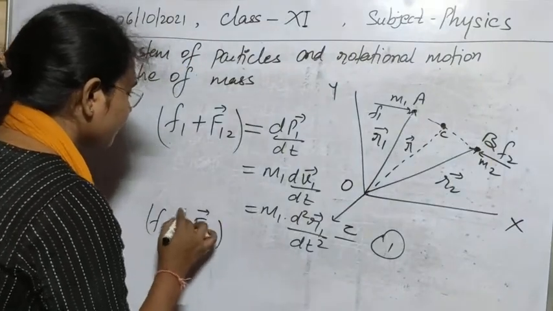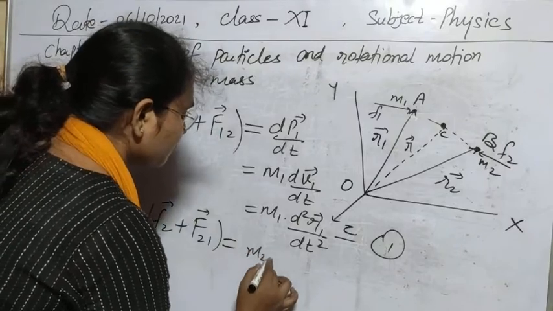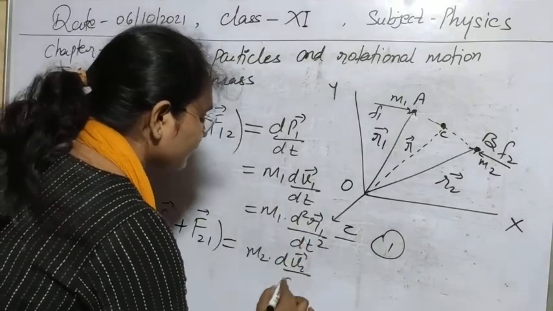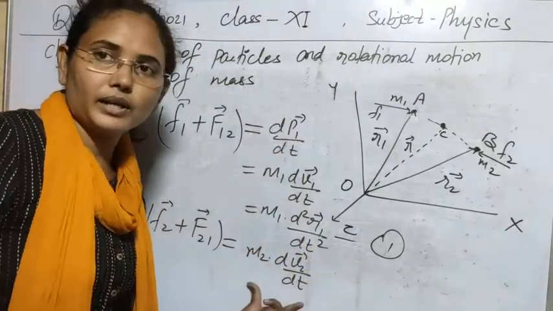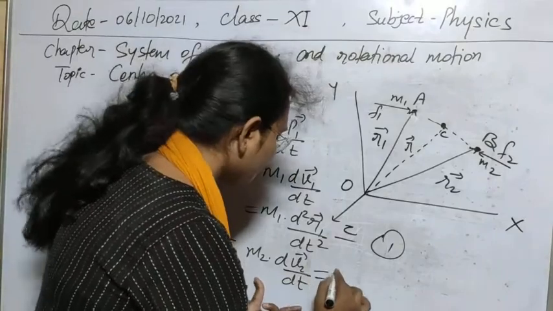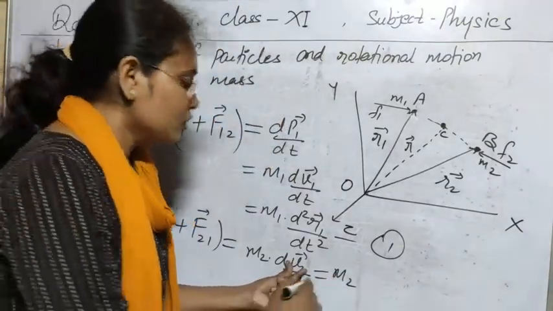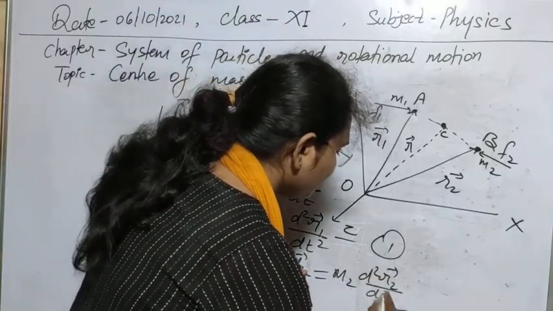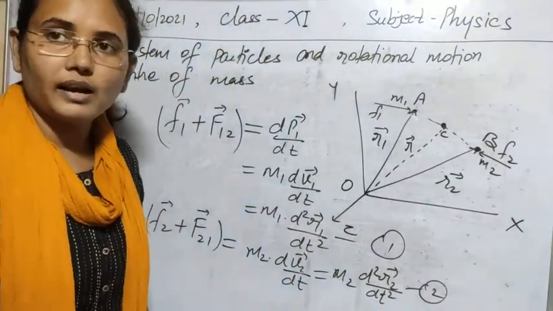So this will now be equal to m2 dv2 by dt. Similarly, from here you can use dp2 by dt and formulate this line. Now if you write the value of v2, that is dr2 by dt, you will find m2 d2r2 upon dt2. This is our equation 2. So these two things we have found first of all.